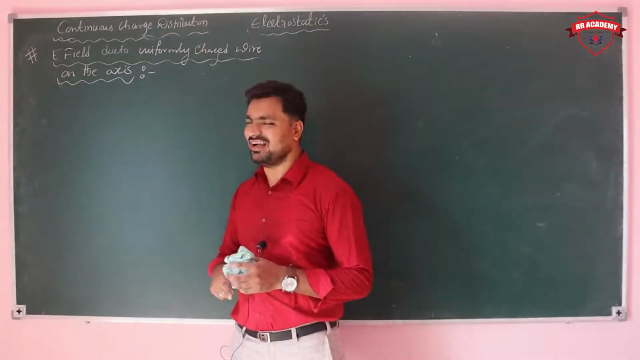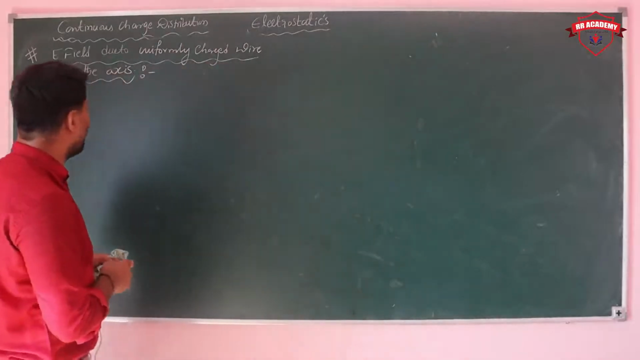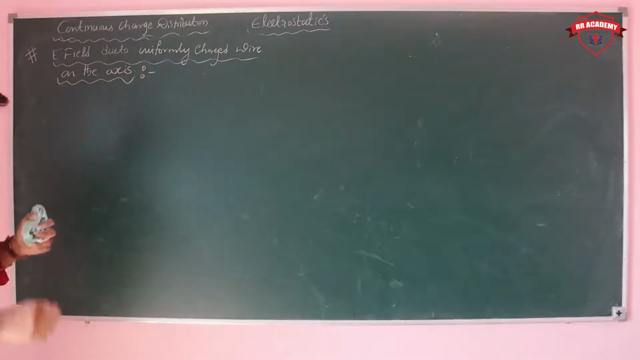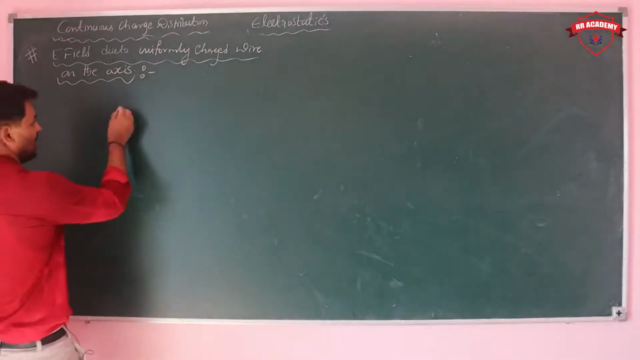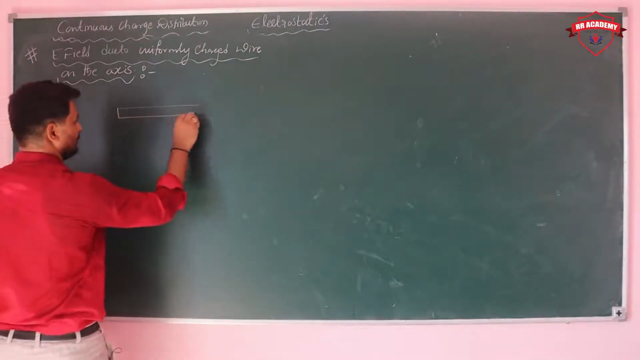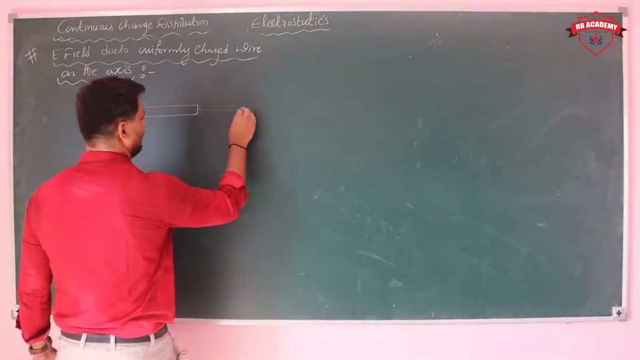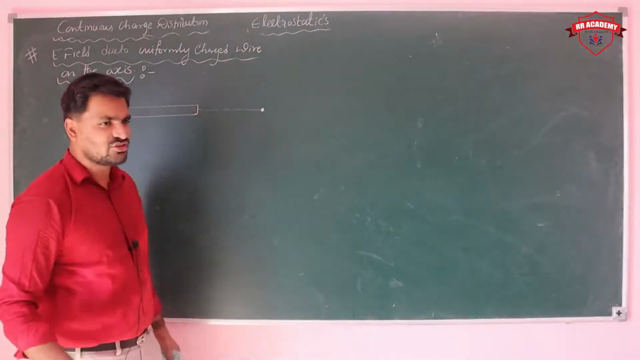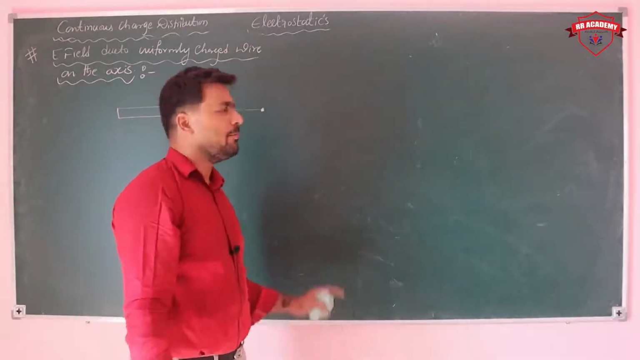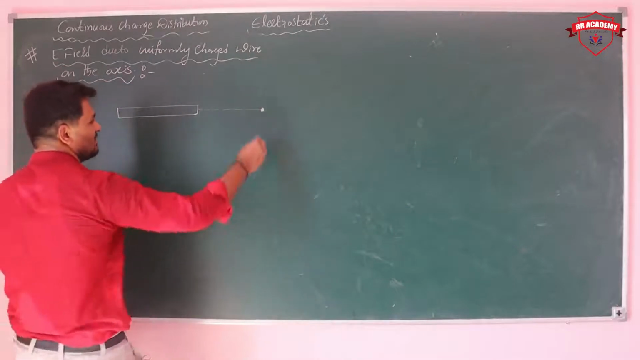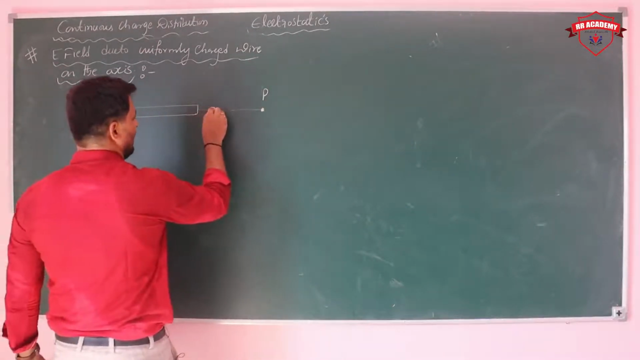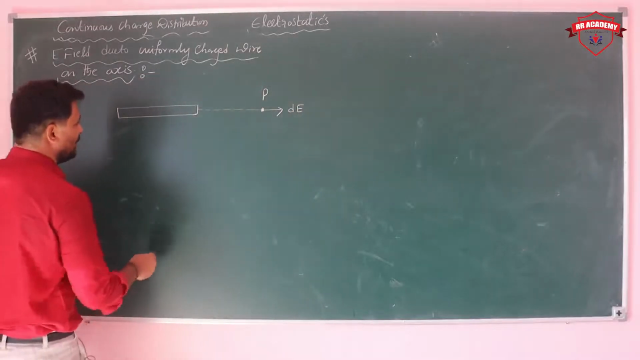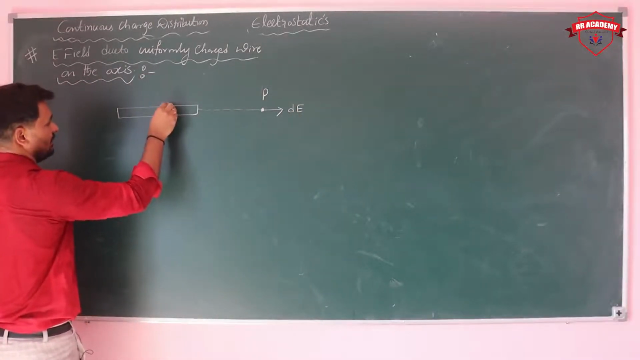Next we have the electric field due to a uniformly charged wire on the axis. We have a charged wire, and we need to get the field on this axis. Previously we solved for the perpendicular, but now it is on the axis. You can consider point P here, and the electric field can be acting on this side.